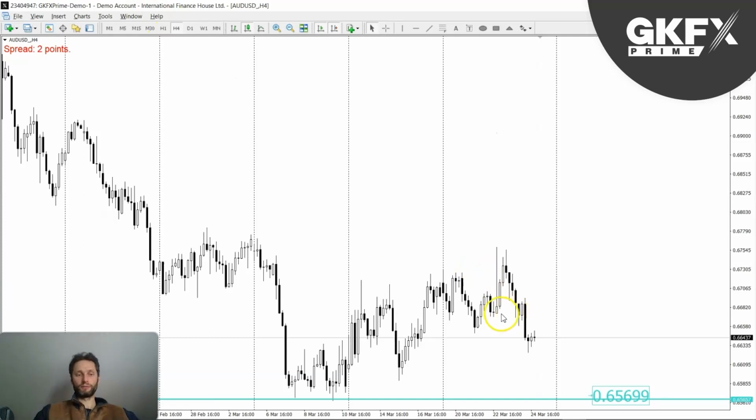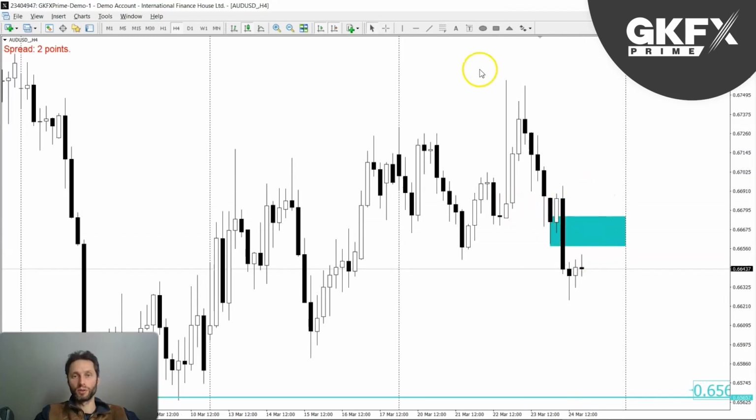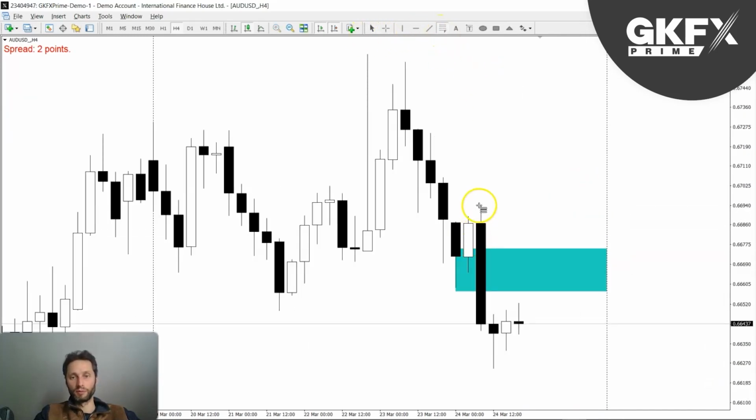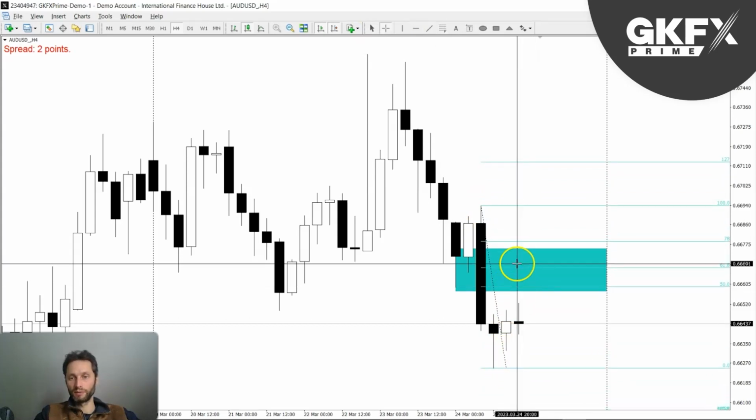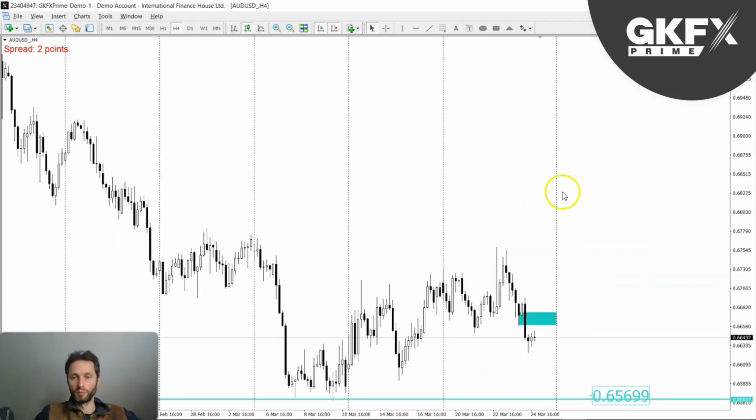So looking on the 4 hour in terms of getting an entry, then we want to see a nice better entry. So a nice better entry would be in this zone here. You can draw a fib if you like from the previous high to the low, and you can see here's the 50 and here's the 61.8. So let me just adjust this. Somewhere within this area would be an interesting one to get a better price and then trade it to the downside.